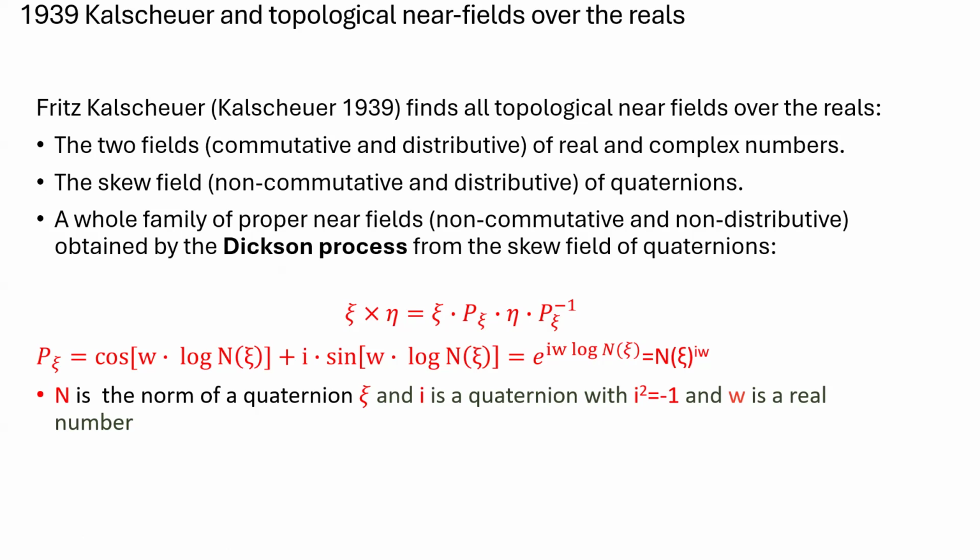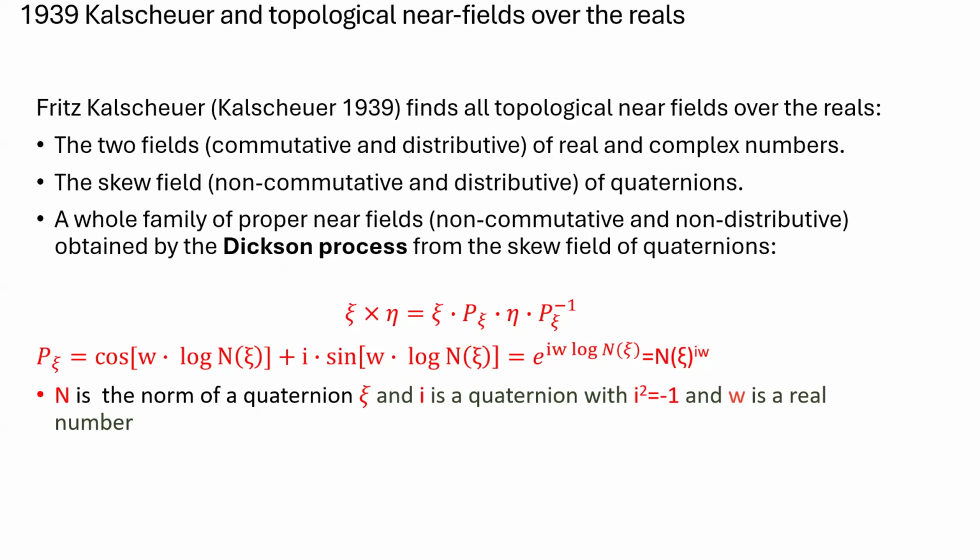And then you get a near field. What is important is that these near fields depend on the real parameter. So if you use a different real parameter, you get a different near field. Karzel could show that near fields with a different real parameter have different centers, so elements which commute with all of the other elements, so they are not isomorphic. And because you have a real continuous parameter, you have basically an infinite set of different near fields by this process.